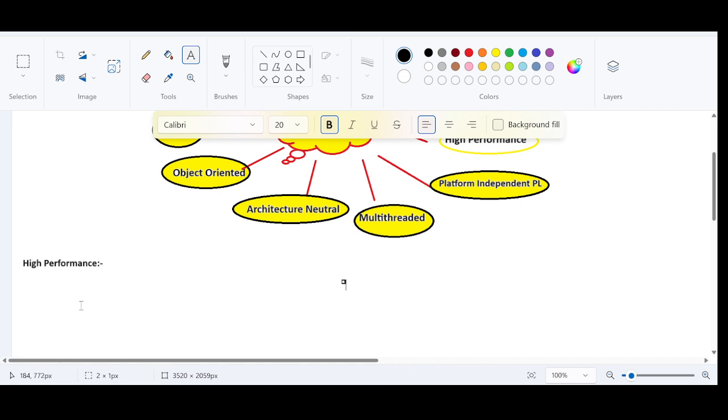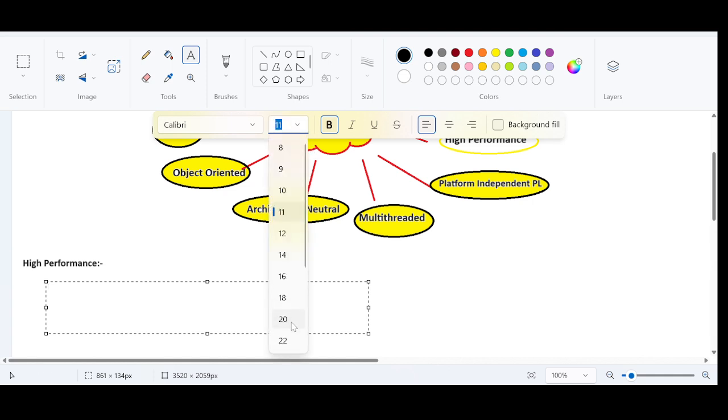So Java is considered to be high in performance just because it is using a hotspot JVM. Right? It is using a JVM which is a hotspot JVM. So let me write that here.